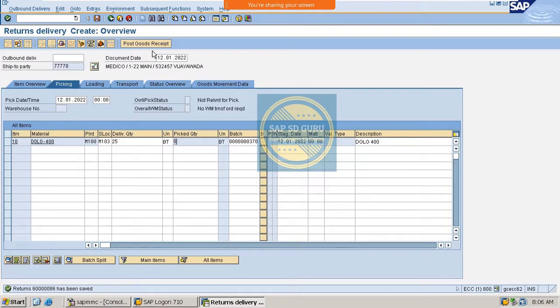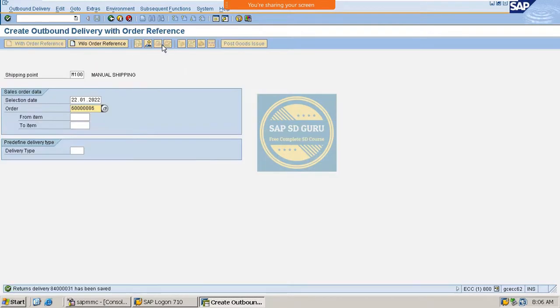Post goods receipt. Previously, what was that? Previously, that was post goods issue. Yes, this is post goods receipt. Let me click on it. So the return has been saved.